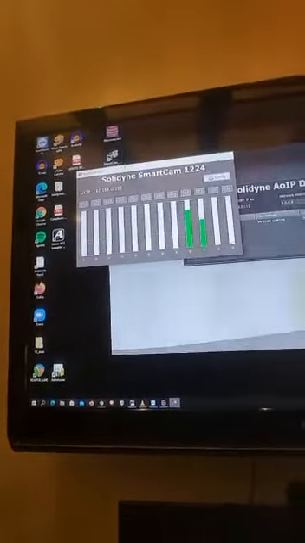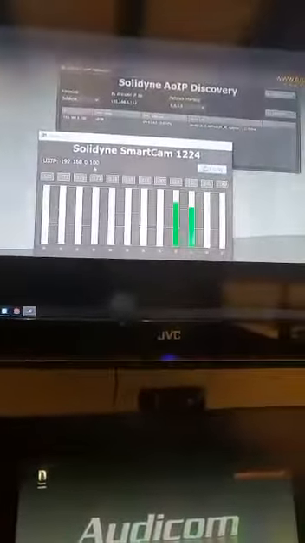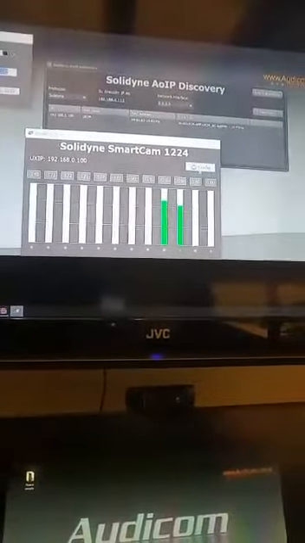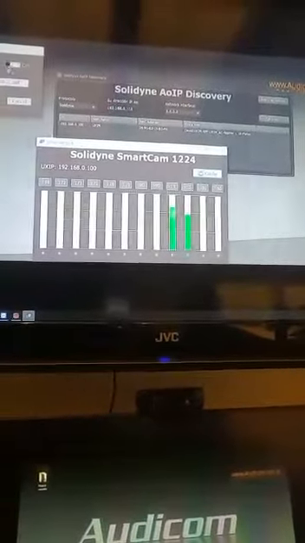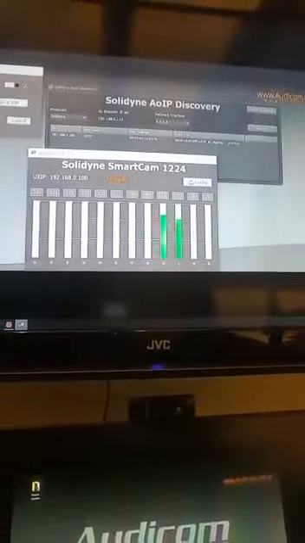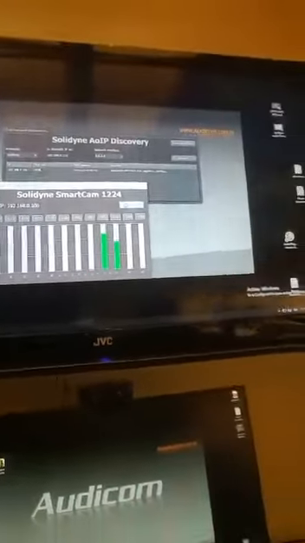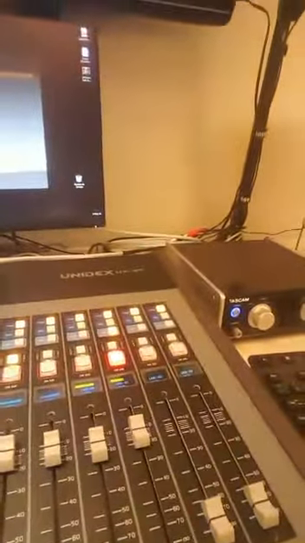And I will start now the SmartCam application. The SmartCam application is already configured to use that IP. Okay, we can start or enable the service. Okay, and we can show you that there is an input in the channels